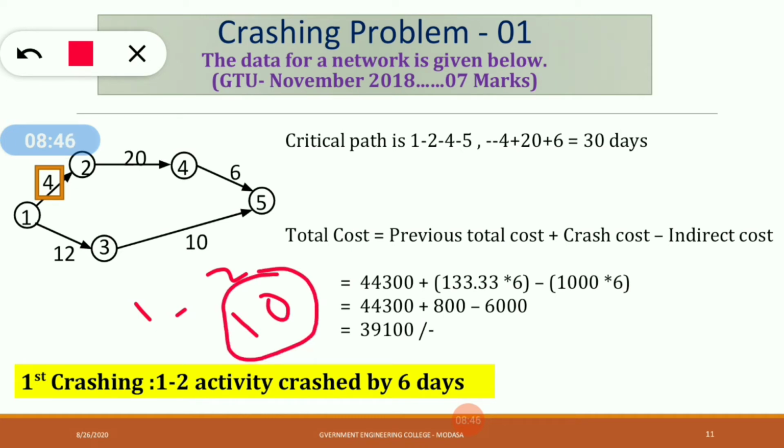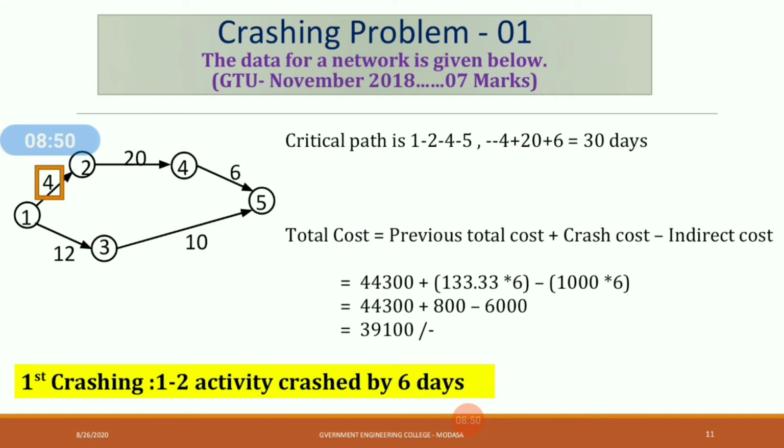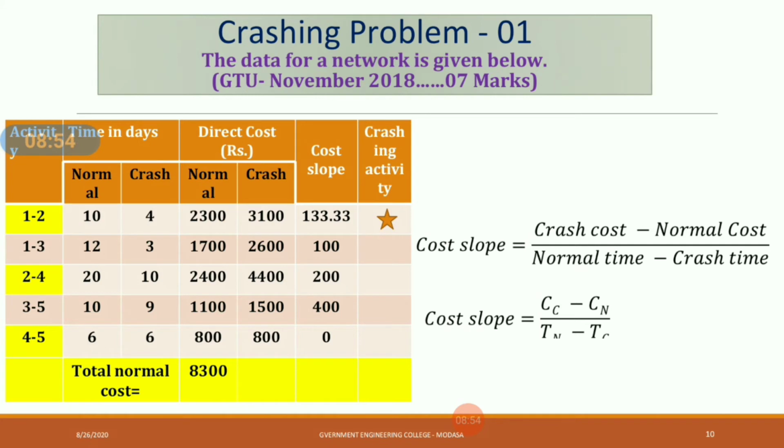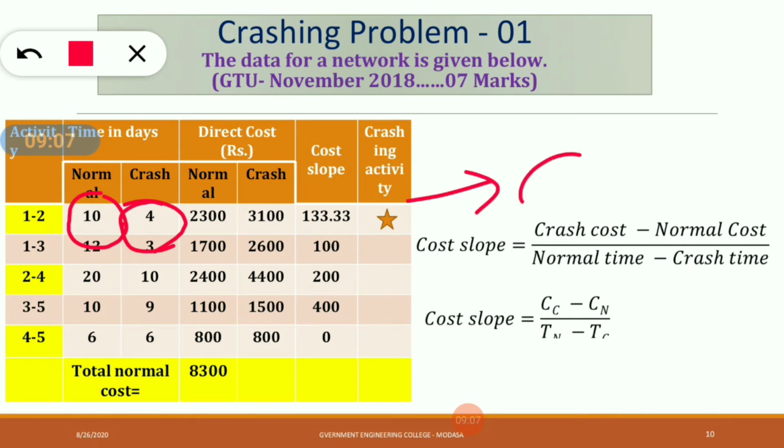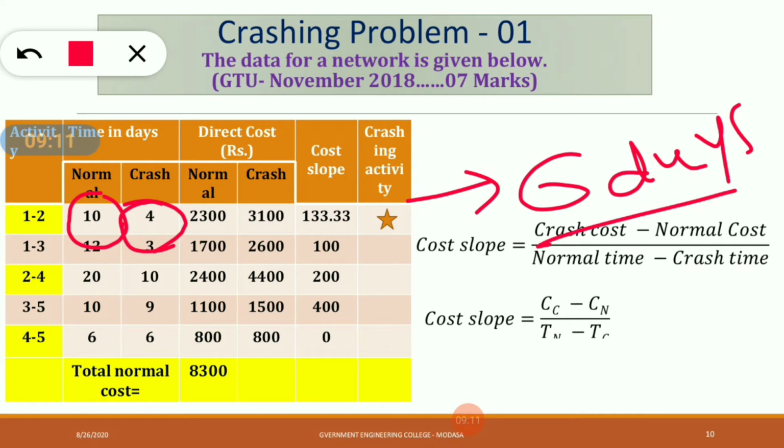As we have seen in this diagram, 10 days is the normal time of that activity. So we will crash that 10 days to 4 days. So the crashing is what? 6 days crashing.